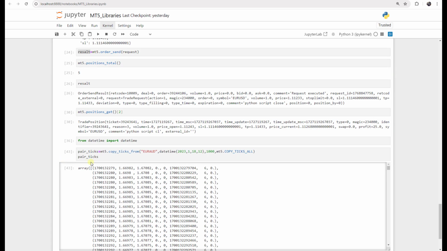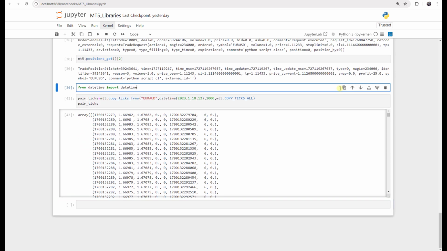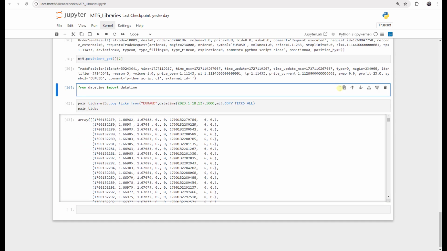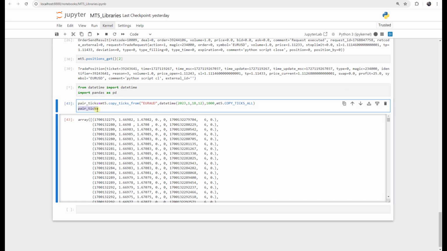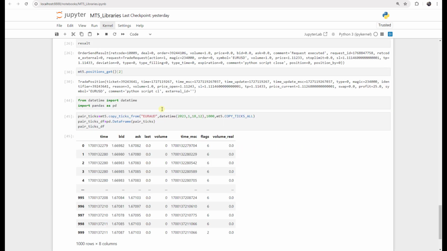Now we import pandas to work with data frames, and we say import pandas as pd, press Shift and Enter. Now we can say our ticks data frame, df, is equal to pd.DataFrame, we paste this one here, and we call this data frame, press Shift and Enter.